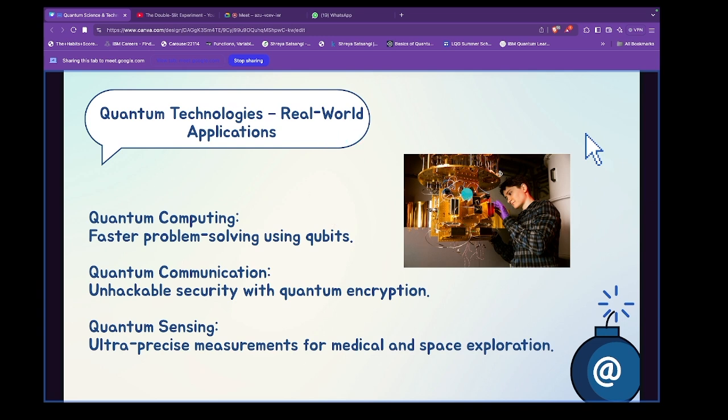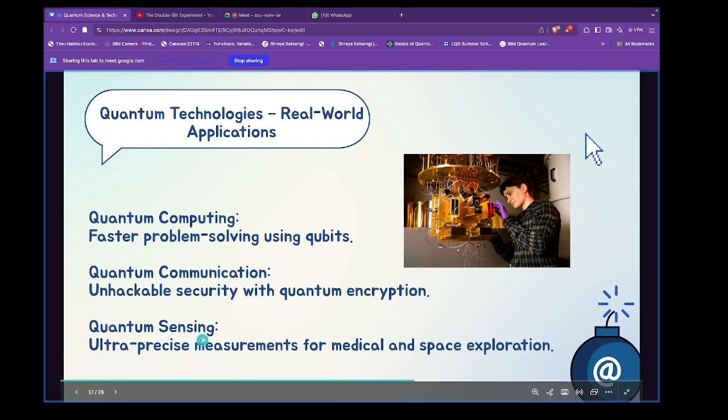The image that you see here is a quantum computer. It's not a full image, I will show you later also, but this is kind of how a quantum computer looks. One of the very famous applications, currently so hyped that you must have heard about it, is quantum computing. The second one is quantum communication, and the third is quantum sensing.